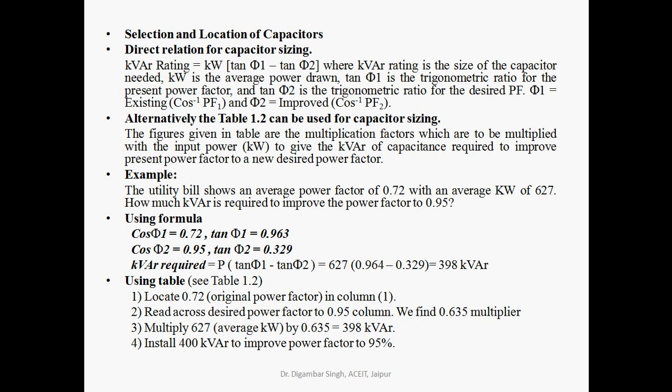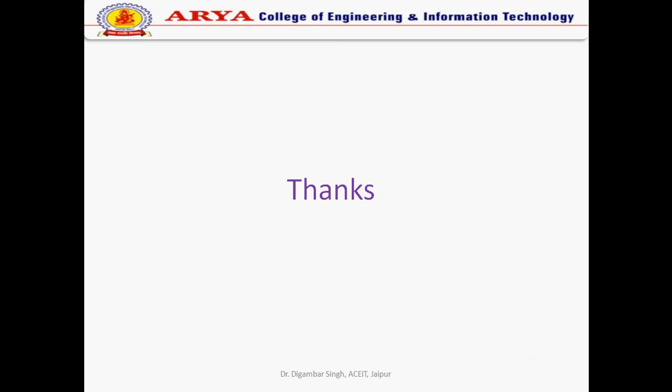By using table 1.2, locate 0.72 as the original power factor, which is given in the theory of electrical energy conservation and auditing. In this case, read across to the desired power factor of 0.95 and multiply by 627, the average kilowatt, by 0.635, that means 398 kVAR. So install 400 kVAR to improve power factor to 95%. So thank you for listening to the video.